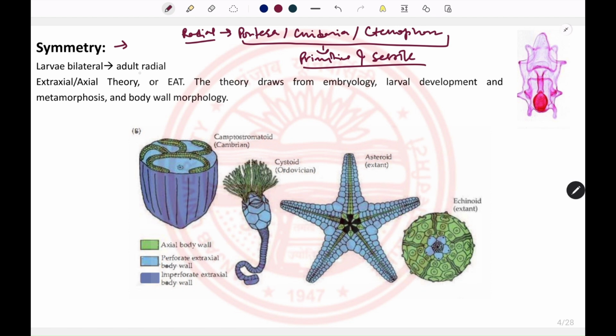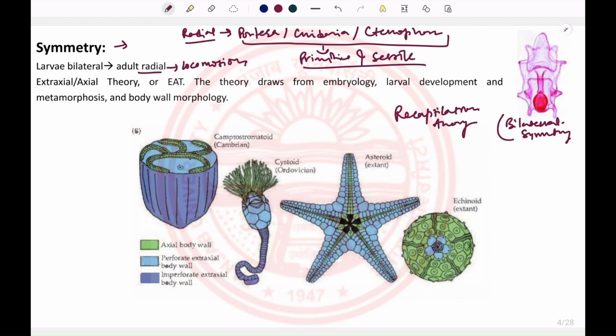However, these echinoderms, although radial in symmetry, do have the power of locomotion. So why do radial symmetry and locomotion lie in the same organism? There is a theory that these echinoderms metamorphose from larvae which have bilateral symmetry. And as we know, there is a theory known as the recapitulation theory, which says that ontogeny follows phylogeny.